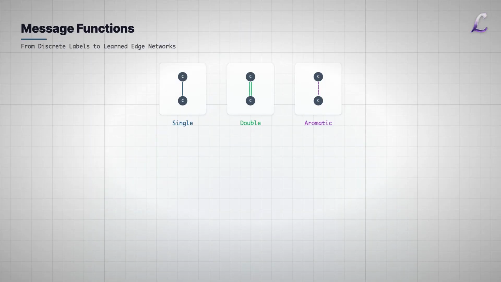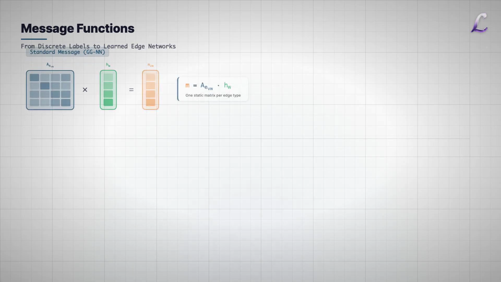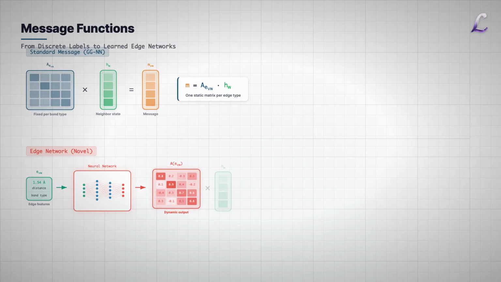The framework was just the container. The specific architecture matters. Previous models treated bonds as discrete labels, single, double, or aromatic, but atoms exist in continuous space. The authors introduced the edge network. Instead of a static weight matrix, they feed the edge feature vector, containing precise angstrom distances, into a small neural network. This network outputs a dynamic matrix specific to that bond, which then multiplies the neighbor's state. It makes the chemistry differentiable with respect to geometry.